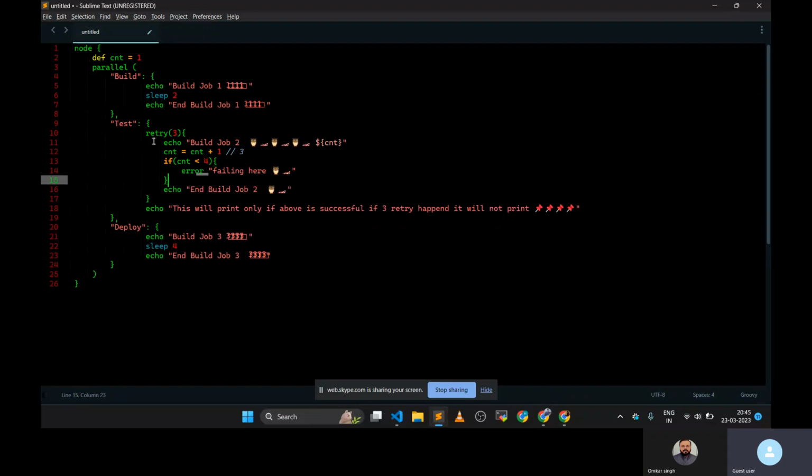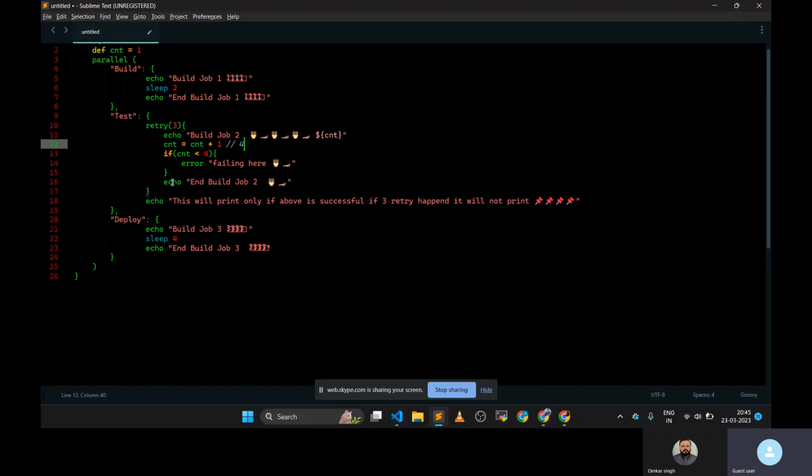That is why it is again going back to this block. Now the count is 4. So is 4 less than 4? No. So that is why it is going to this next step. So it means it is succeeding. Okay, got it? Got it.